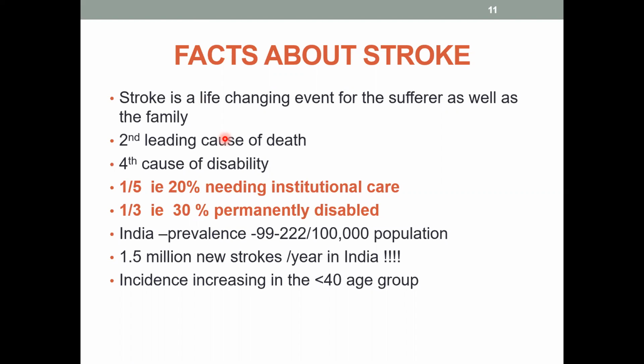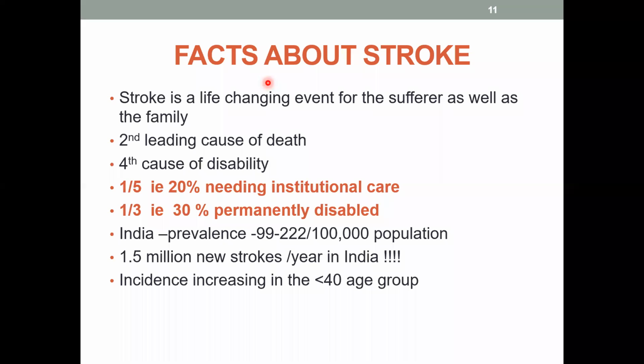Why did I choose to go into stroke? Because as you can see from the slide, stroke is a life-changing event, not only for the patient, but for the whole family. Imagine if one of your friends or your friend's parent develops a stroke, which is colloquially a hemiplegia, what will happen? He can't move. Sometimes he cannot speak, depending on the site of involvement. So even to get up to go to the toilet will become an issue. They don't know what to do. And that can produce death depending on the site of involvement. The disability is very high. 30% of the stroke patients get disabled.